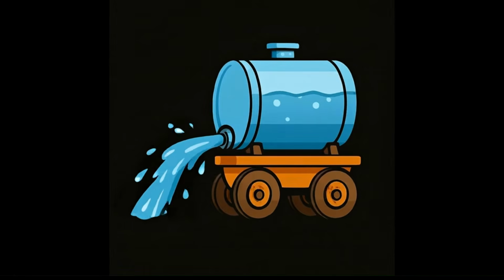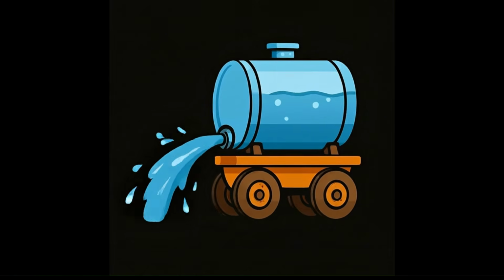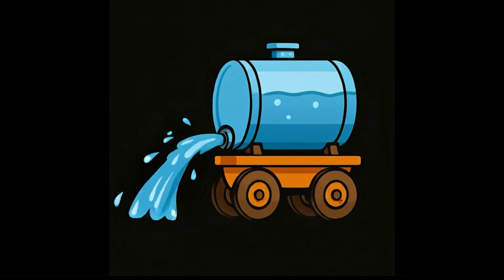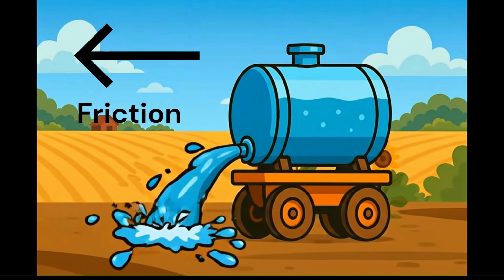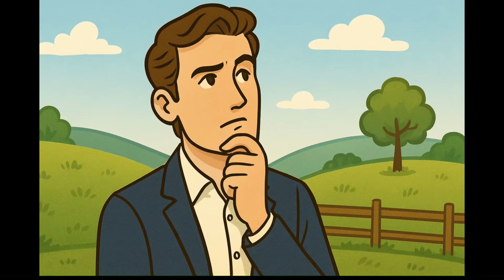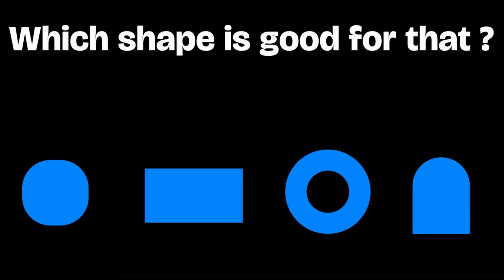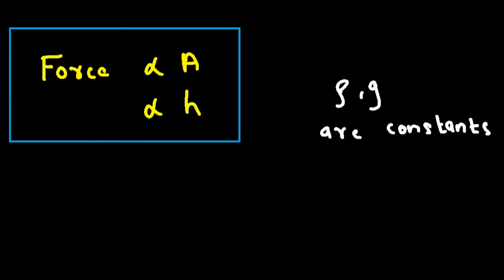Even though we are reducing the friction by using the cart, which has a rolling motion, it still has friction. That's why it will reduce the force, and it will not get enough acceleration. So how do we make a machine which is more efficient? Which shape is good for that? Let's look at the force. Force is directly proportional to the area and the height. The rest of them are constants.